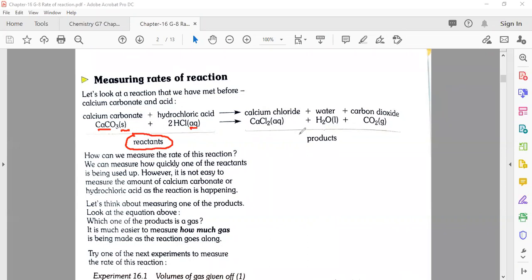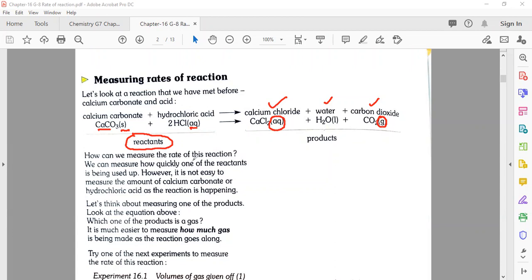So what are our products? There are three. Calcium chloride, CaCl2, AQ means it is aqueous, in liquid form. Then water, H2O, and the third thing, carbon dioxide, CO2, where G represents the gaseous phase. So we get the products here. So how can we measure the rate of this reaction? Let's see this in detail.